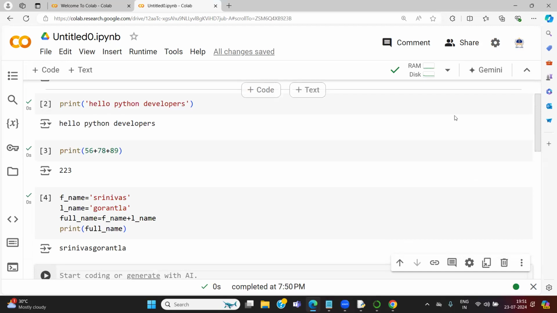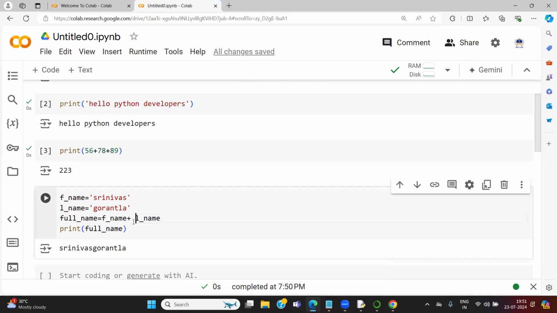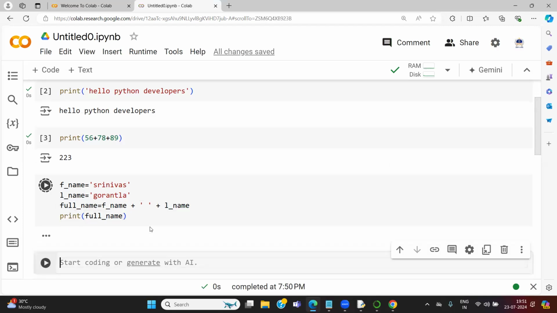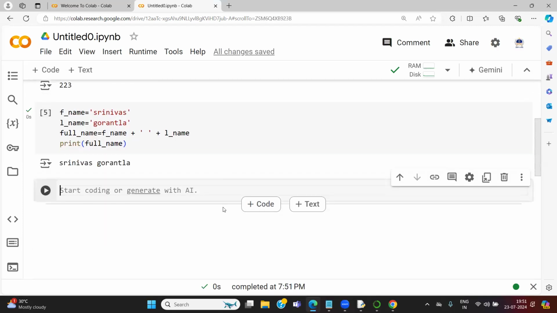Am I clear? Okay, I want to have some space between the first name and last name. Just take a space as a string. Now first name and last name have some space also. I added one more string inside, a space string, and again that was concatenated using the plus symbol. F name plus space plus L name. Finally, got it.